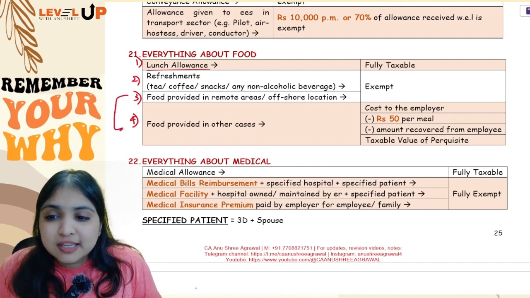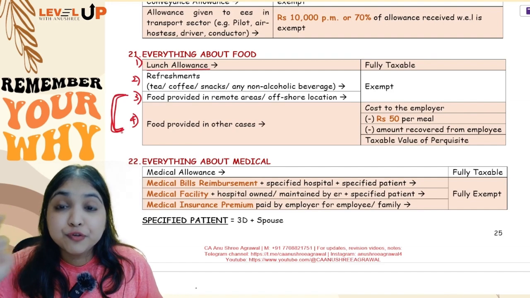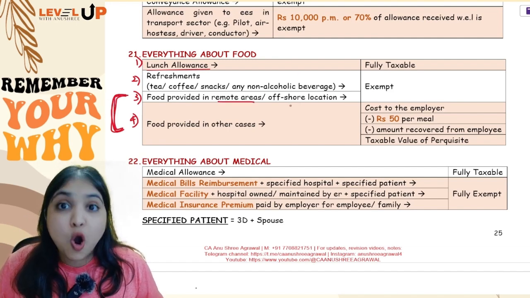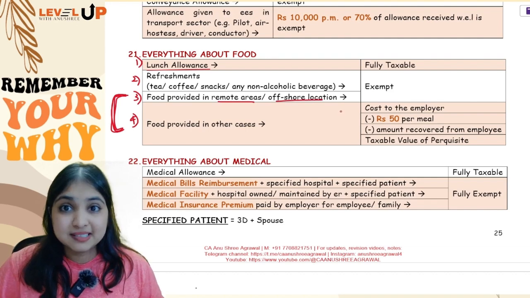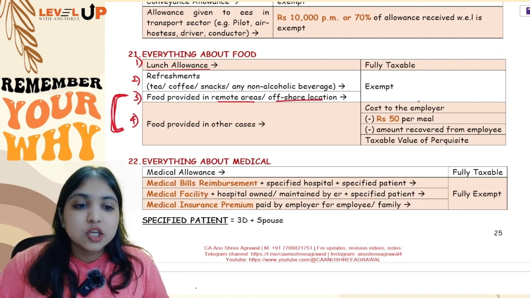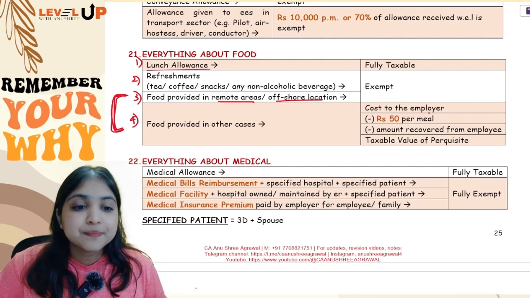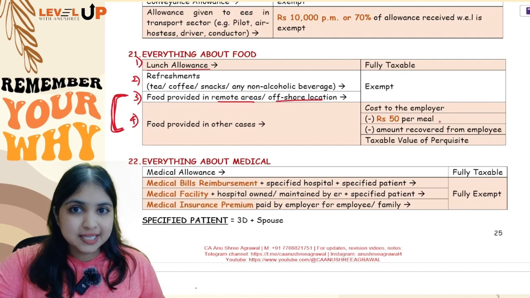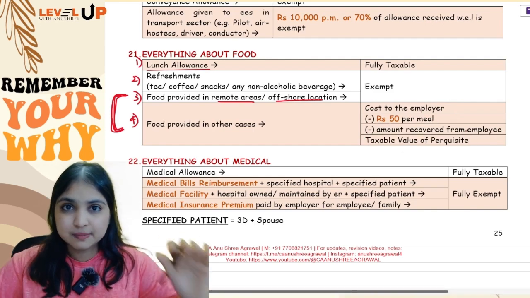Now these 2 points are only about a proper full course meal, full lunch, full dinner. So if a proper meal is being provided in a remote area or in an offshore location, then it will be exempt. But in all other cases, it will be taxable. But how much will be taxable? You will see what is the cost to the employer. You will subtract 50 rupees per meal. You will subtract whatever amount the employee has paid to the employer. The balance will be the taxable value of the perquisite.